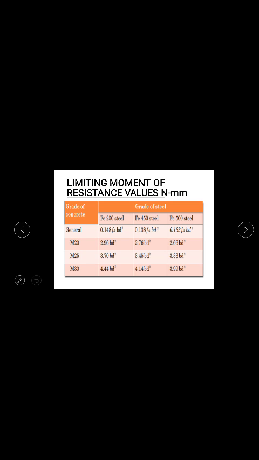So now you can see the limiting moment of resistance values for the other. See, if you see XU max values you already know. The values of XU max we have discussed in the previous slide. Again we will be discussing the values of XU max, like 0.53D is the XU max value, I will be revising how these XU max values have come. 0.48D, 0.46D. You have the values for different grades of steel.